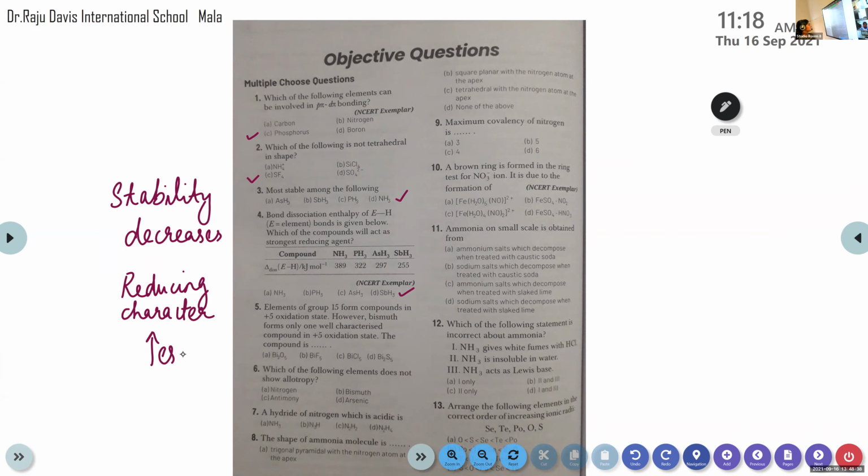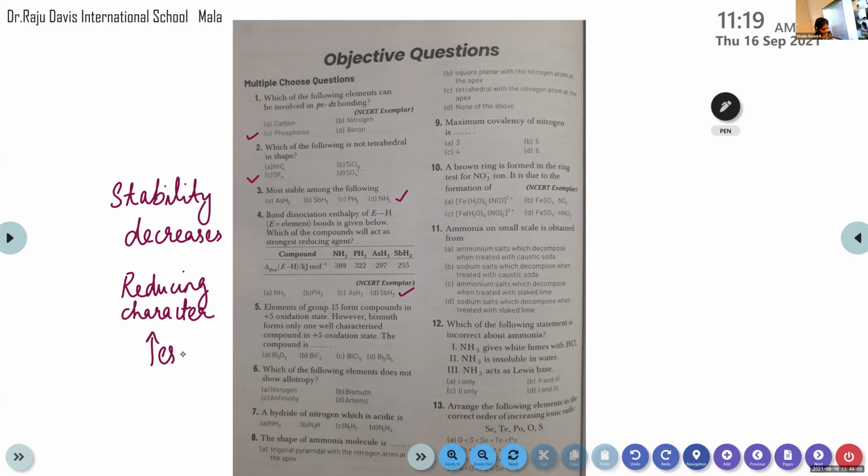Do you remember? +3, then +5, -3, etc. The options are A, Bi2O5, B, BiF5, C, BiCl5, D, Bi2S5.